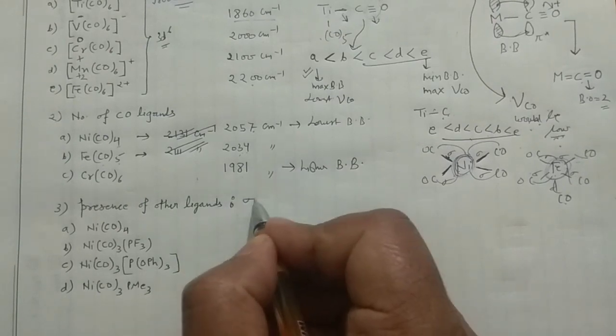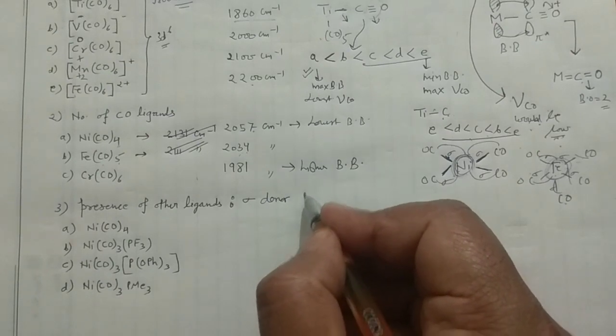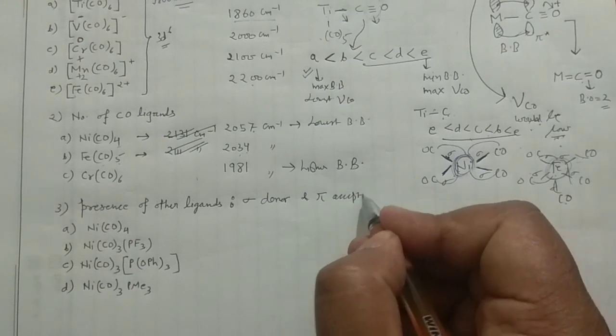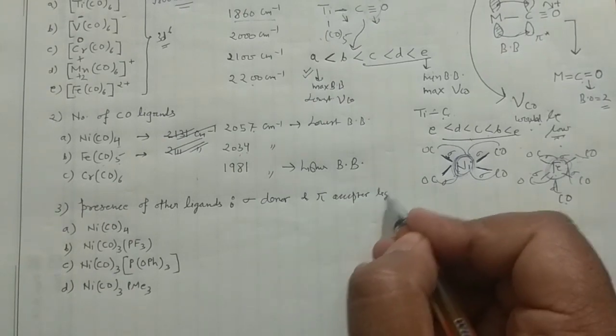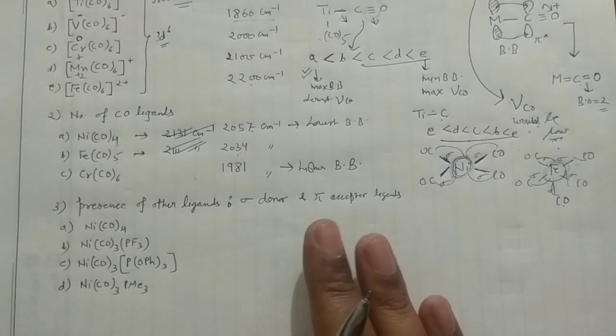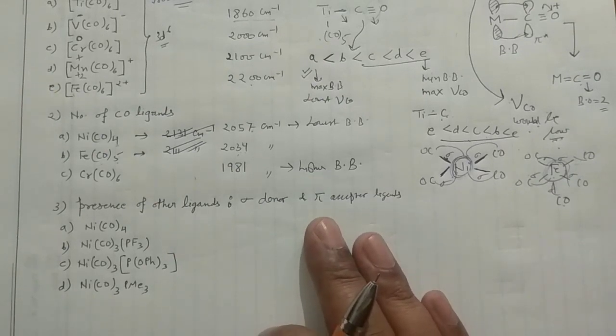It can have sigma donor ligands, pi acceptor ligands, and it may also have pi donor ligands. For this you need to know the concept which I have explained in my coordination chemistry lectures, the role of pi acceptor, pi donor and sigma donor ligands. That series you have to keep in your pen points.